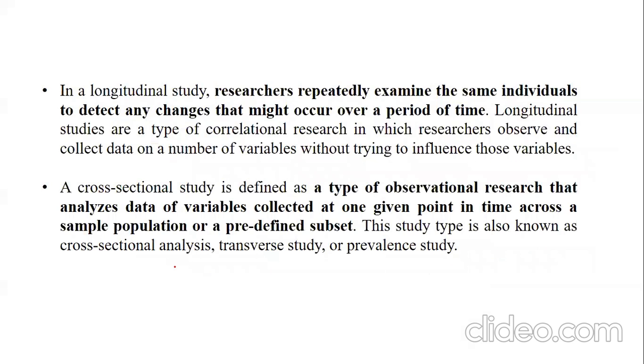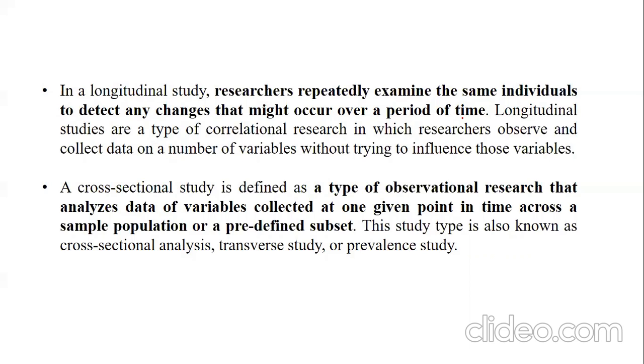When we talk about a longitudinal study, researchers repeatedly examine the same individuals to detect the changes that might occur over a period of time. For example, you are studying the changes as per the age group, or as per the qualification.